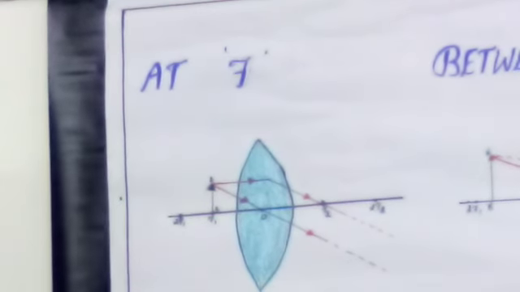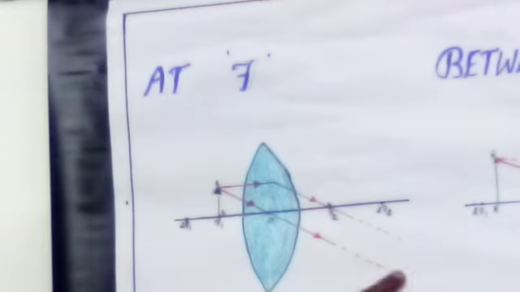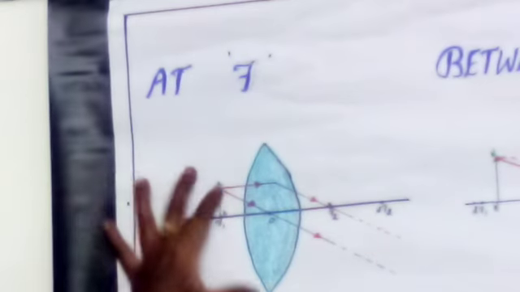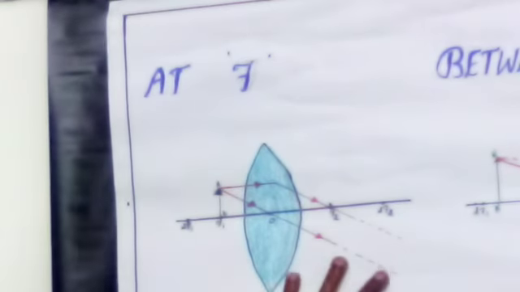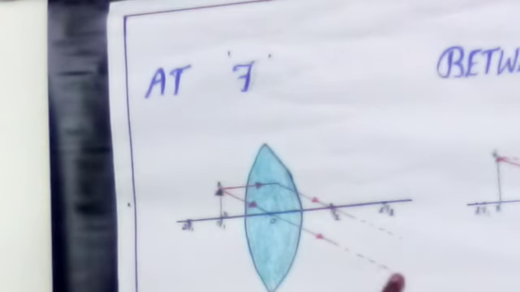So the object is at the focus means the image is forming at infinity, and the image is a real, inverted image. Compared with the object, it is a very big or larger image. So when the object is placed at focus, the image is formed at infinity, at infinite distance.